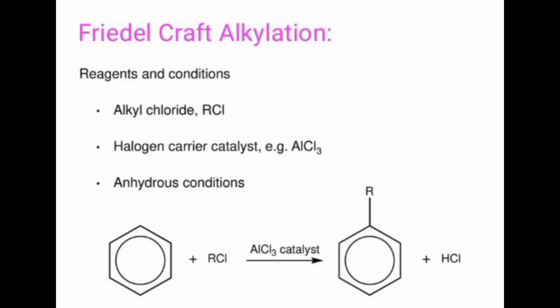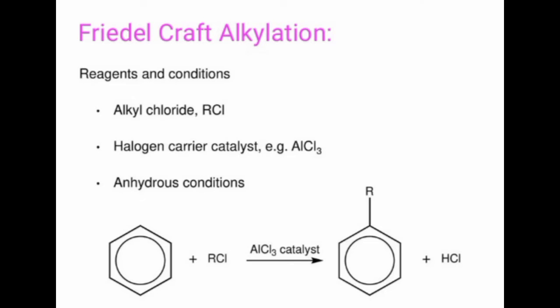Now in the Friedel-Crafts reaction, which reagents are used and which conditions should be maintained, you can see on the screen. Benzene is to be reacted with an alkyl chloride like methyl chloride, ethyl chloride, propyl chloride. It needs a halogen carrier like AlCl3 and anhydrous conditions should be maintained during the reaction. Therefore, when benzene is reacted with an alkyl chloride in the presence of anhydrous aluminum chloride, it gives alkyl benzene.